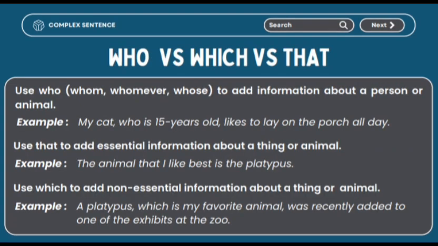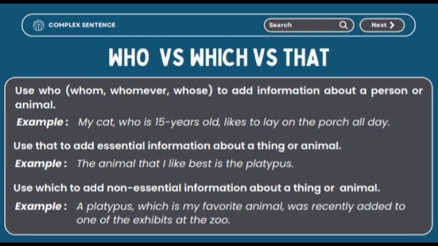Who versus which versus that. Use who, whom, whomever, or whose to add information about a person or animal. Example: my cat, who is 15 years old, likes to lie on the porch all day.